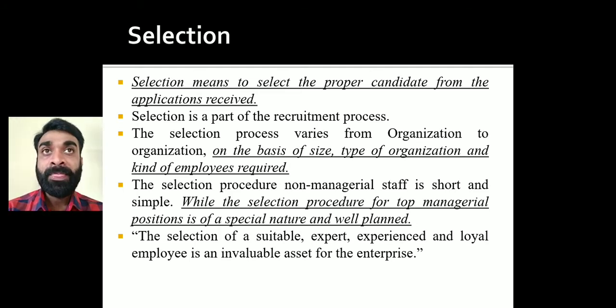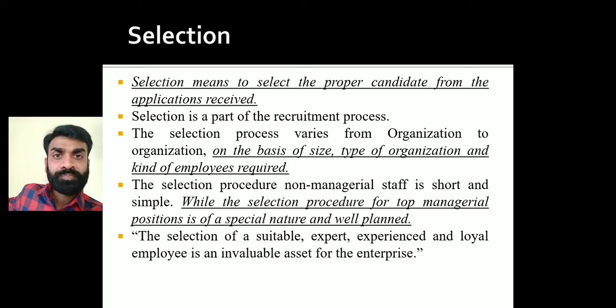Because see, mostly at the middle level and the top level of management, people are going to have a particular idea about physical knowledge as well as psychological knowledge too, right? And in the bottom level, limited knowledge is going to be required, right? So it is not that lengthy or specific a procedure there, but in middle level and top level management, we are going to need this specific selection procedure with the specific skill, knowledge, and experience that is required for the specific department or for the specific level, right?